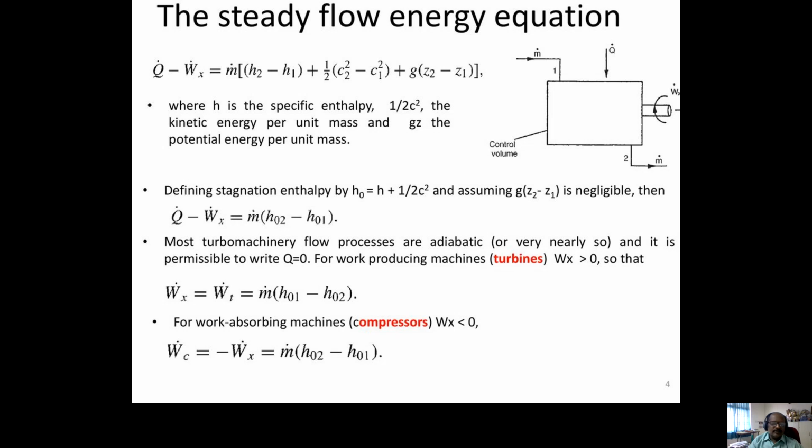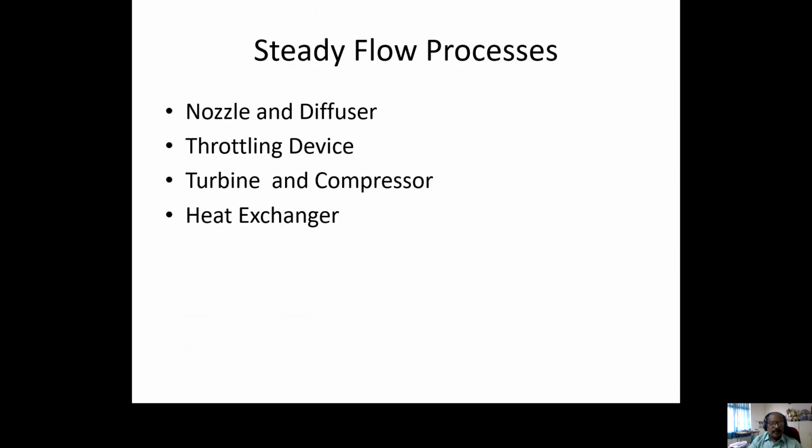For steady flow processes, they developed different components. Those components are nozzles, diffusers, throttle devices, turbine, compressor, heat exchanger. These are all devices we are using for different applications. Nozzle we are using to increase the velocity.